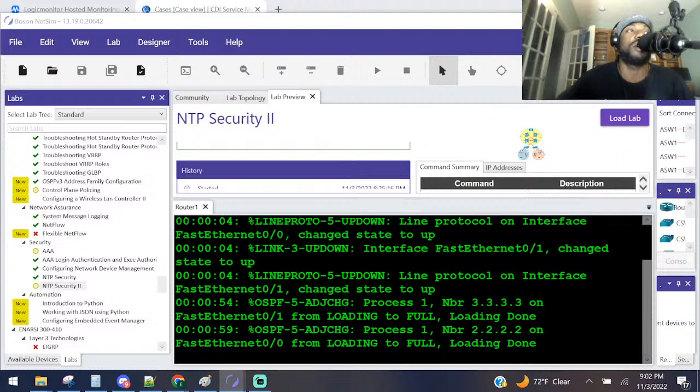Not only did I not put the seconds in when we set the clock manually, I also put that master command in the router when I should have done it on the distribution switch. So I've got to pay attention, and I hope you guys are paying attention as well.